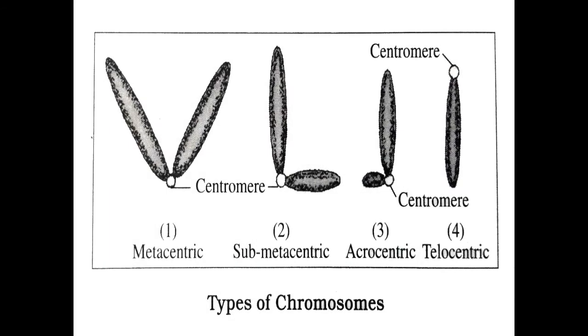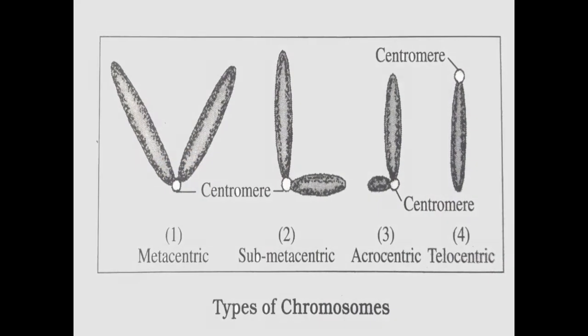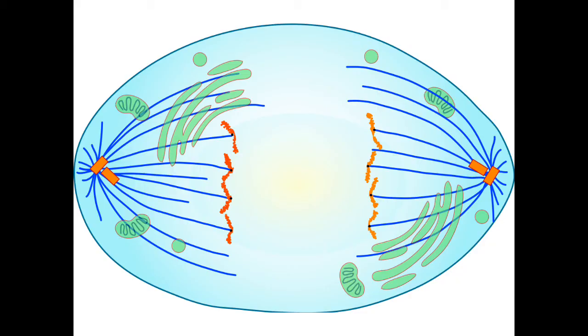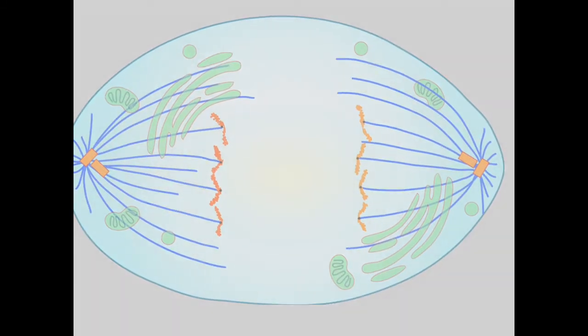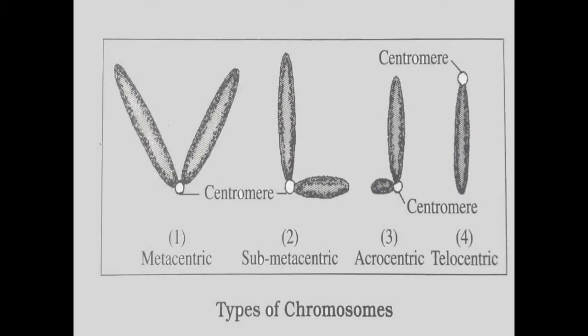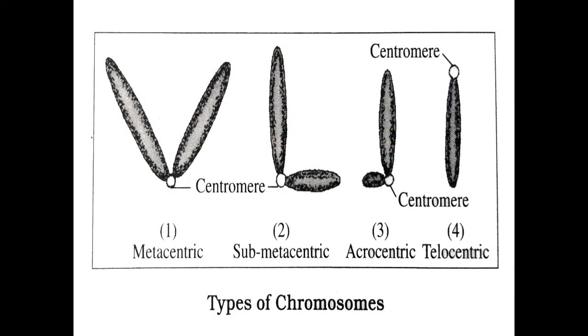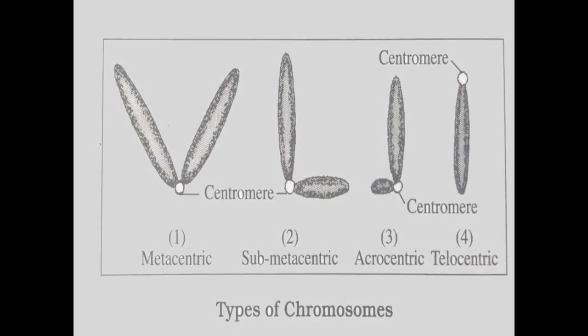And in the anaphase stage, we can see different structures of chromosomes based on the position of the centromere. If the centromere is in the middle, then it's called a metacentric chromosome. If the centromere is not in the middle and not at the end, but at a side, then this is a submetacentric chromosome.